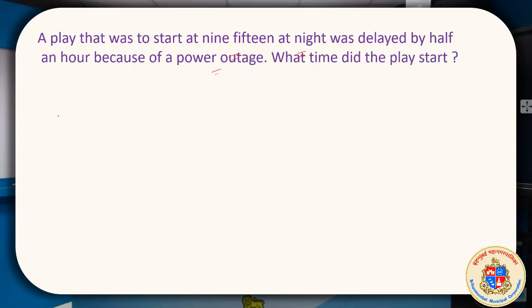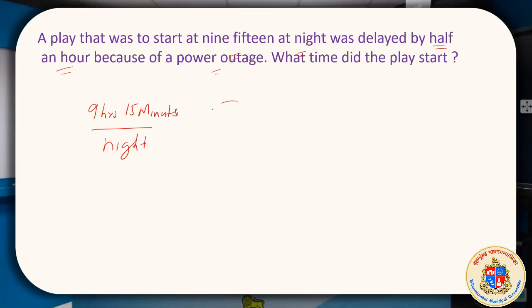Maybe a cricket match or a football match supposed to start at 9 hours 15 minutes at night, delayed by half an hour because of some power outage. What time did the play start? It was to start at 9:15, it got delayed, so it must have started late, meaning half an hour late. It's given.